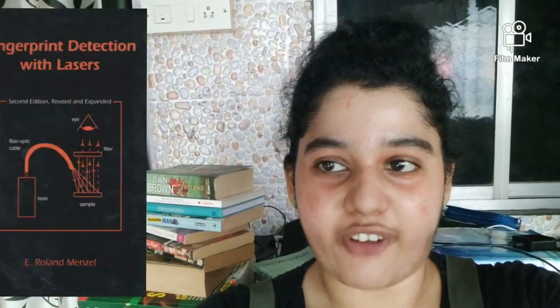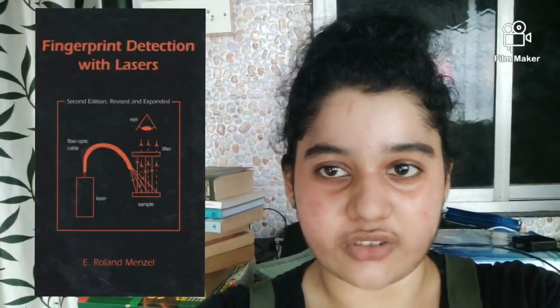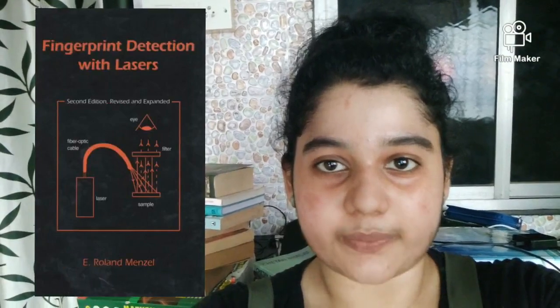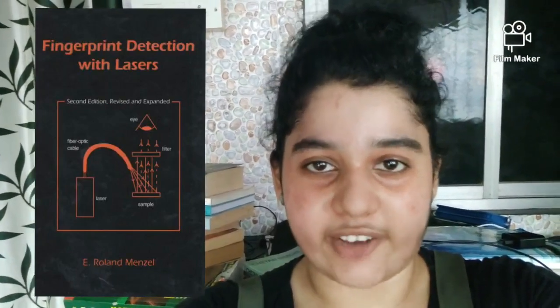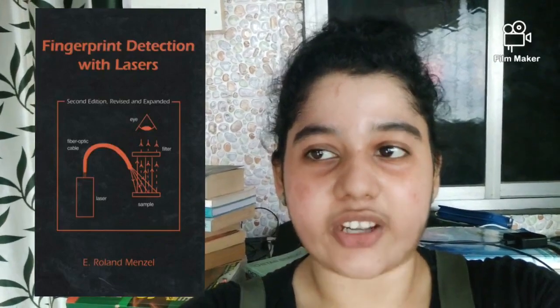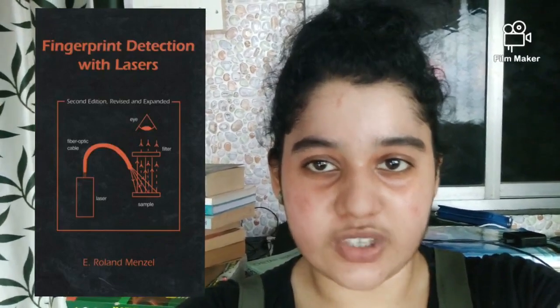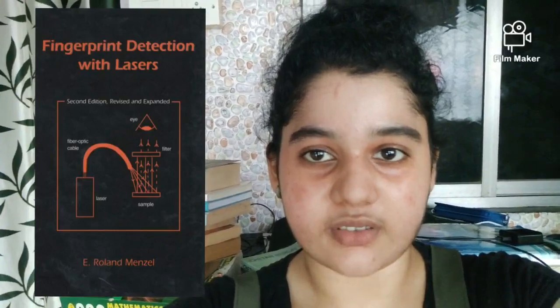The ninth book that I suggest is Fingerprint Detection with Lasers by E. Roland Menzel. This book is a revised and expanded version, second edition. This book only focuses on the development procedures and the chemicals and equipment used in developing fingerprints.